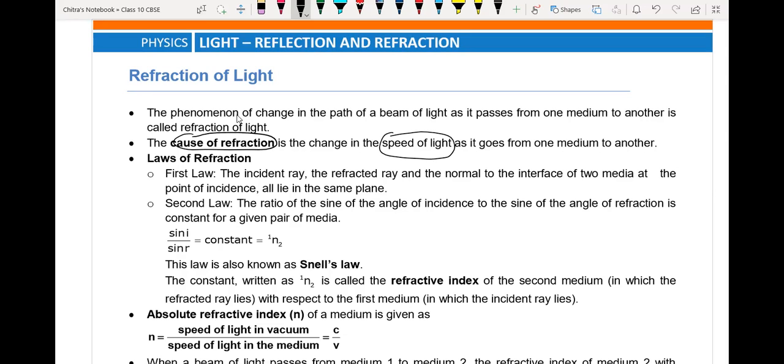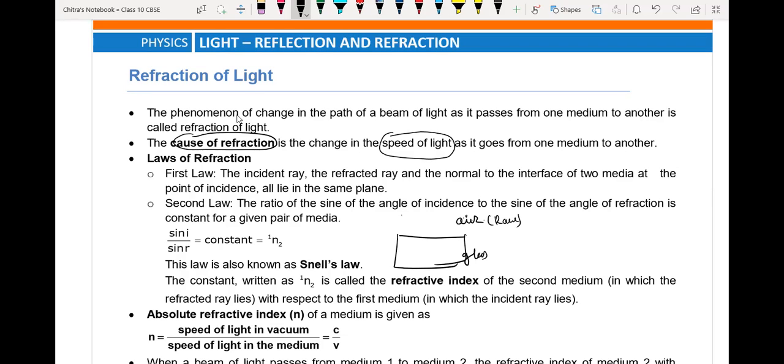Now we will discuss the laws of refraction. Let me write something. Suppose here we have the surface, here we have the air, and here we have the glass. When a light ray enters from air, it is called a rare medium.